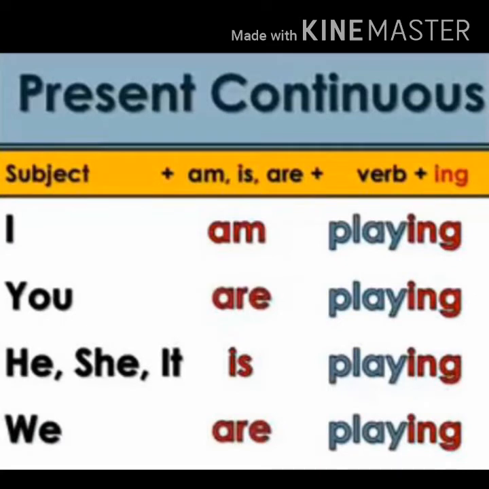Similarly, let's see present continuous examples. Subject plus am, is, are plus verb plus ing. I am playing. You are playing. He, she, it is playing. We are playing.